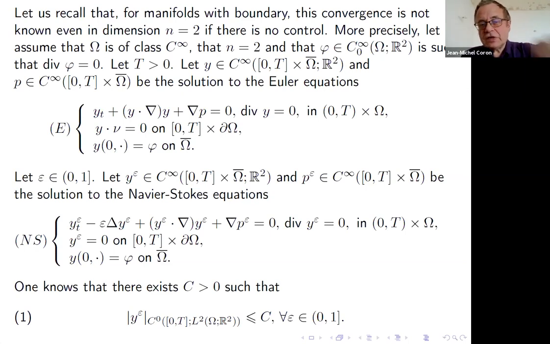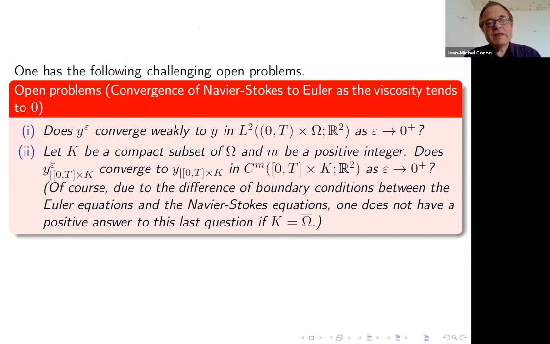You consider the Euler equation. We are in dimension 2, so everything is well posed. You have the Euler equation, the Navier-Stokes equation with a small viscosity, and you want to know if you have a convergence of the solution to the Navier-Stokes equation to the solution of the Euler equation. And this is a very challenging open problem. Do you have the convergence in L2, for example? And if you take some compact set in omega, do you have a strong convergence, let's say in L infinity or in C^m, inside the compact set? This is a very challenging open problem. There are some partial results in the case where omega is a half space and in the analytic setting.